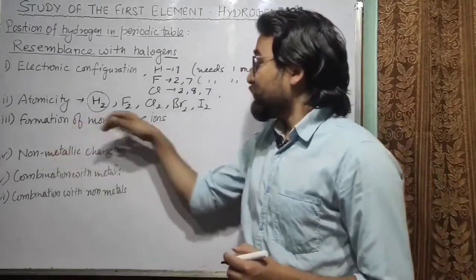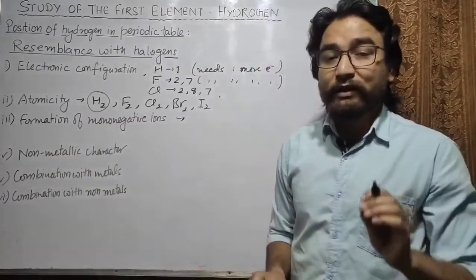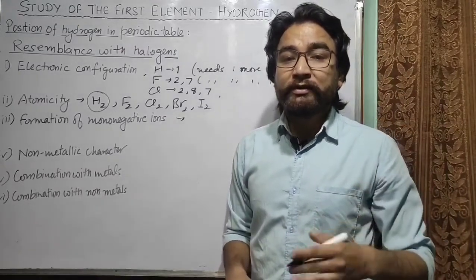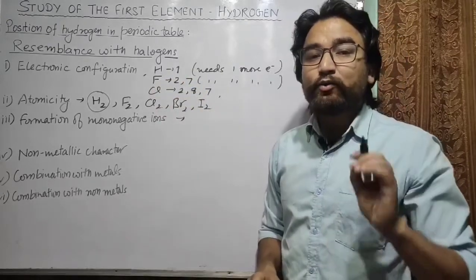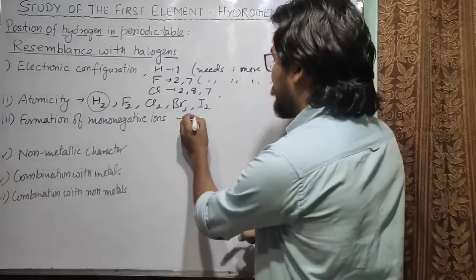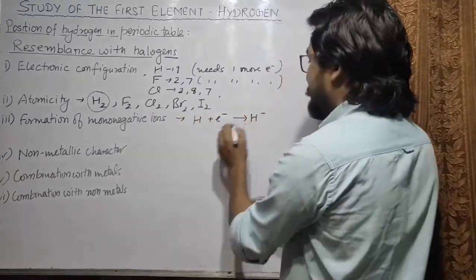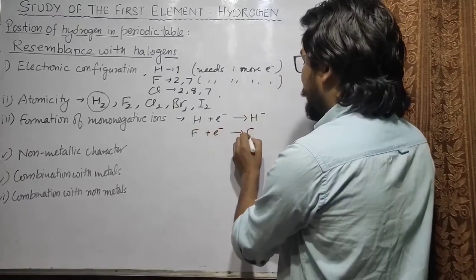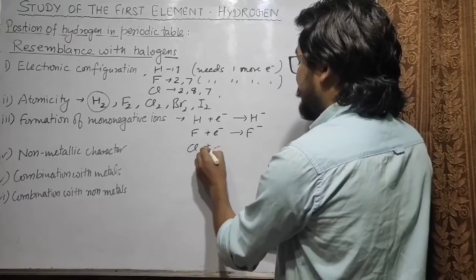The next is formation of mononegative ions. You know that hydrogen requires 1 electron, so it can gain 1 electron to complete its shell. Similarly, halogens also require 1 more electron to complete their outermost shell. So hydrogen atom can gain 1 electron to form H- ion, or fluorine gains 1 electron to form F- ion, or chlorine to form Cl- ion.